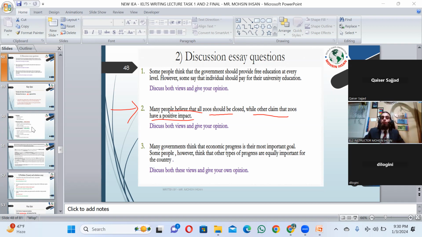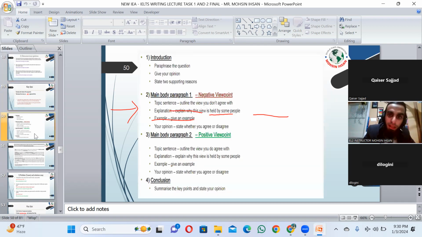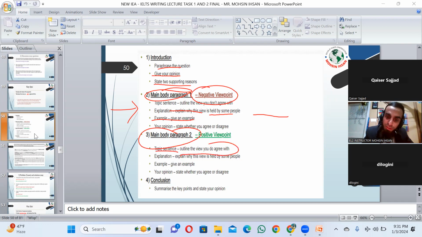Now, let me show you the structure of the introduction. Then it will be easier for you. In the introduction, you paraphrase the question, give your opinion, and state two supporting reasons. In body number one, you share one idea. In body number two, you share another idea. The topic sentence states the view, do you agree or not? The view you don't agree with, right? You mention that, but you can mention them in random order.